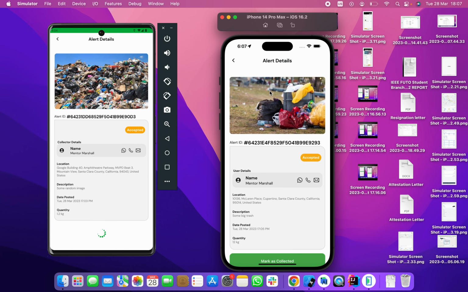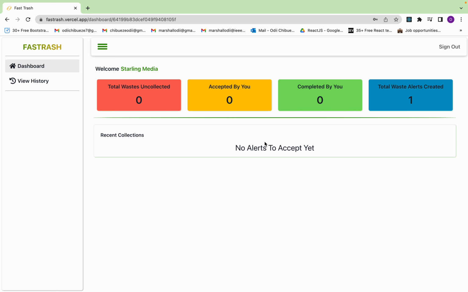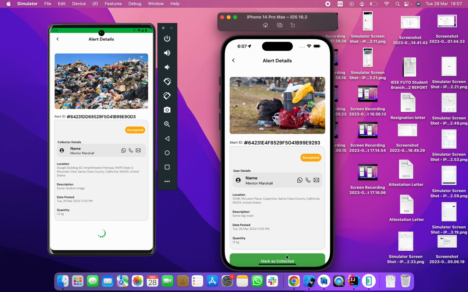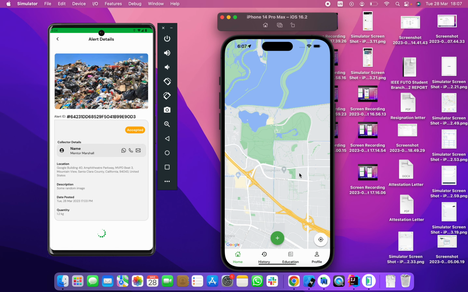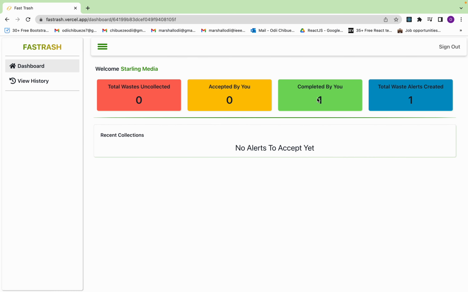Yeah, and then I can click on it, and also when you click on accept, you actually see that it changes. So accepted by you changes, it becomes 1. And this one turns back to 0. So now once I go back to the app, I can actually mark that alert as collected, and once that's active, we see that it changes.